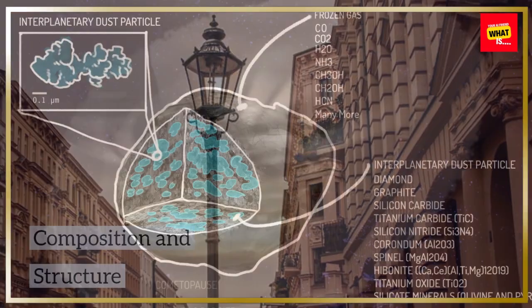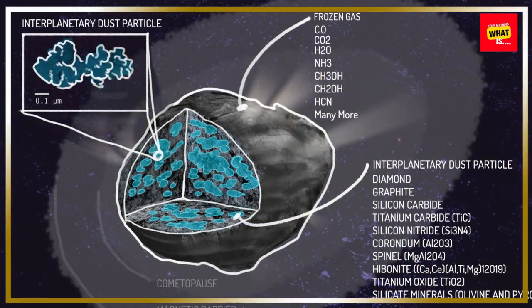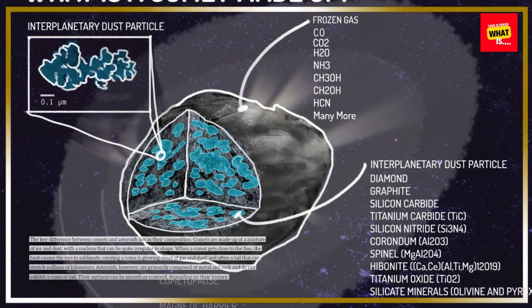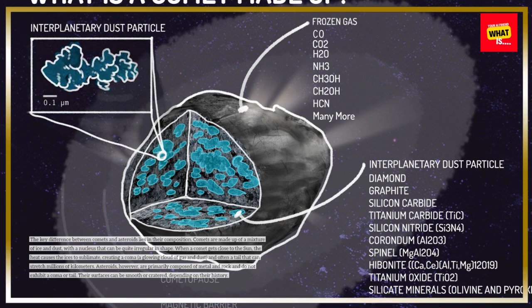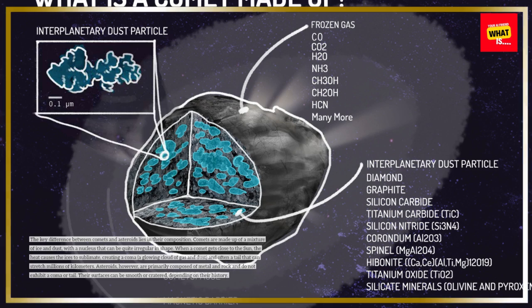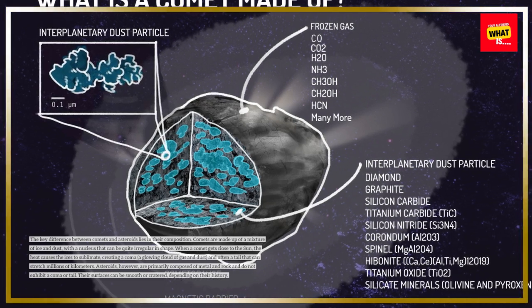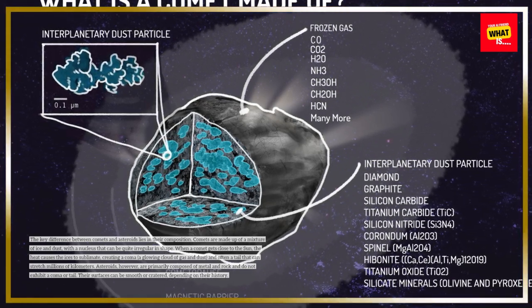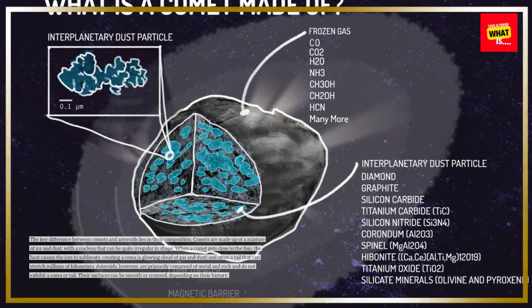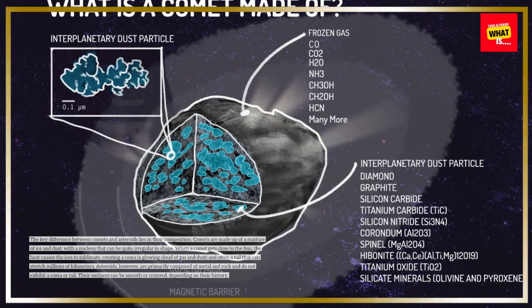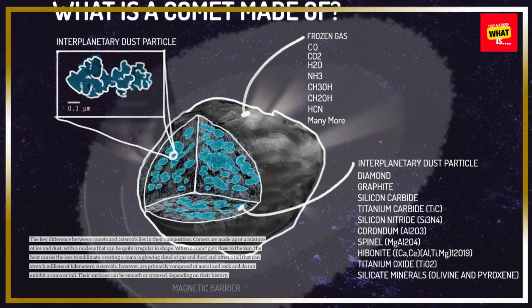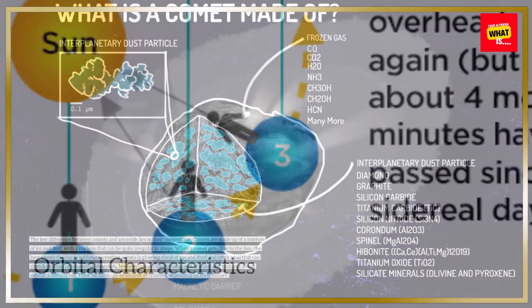Composition and structure. The key difference between comets and asteroids lies in their composition. Comets are made up of a mixture of ice and dust, with a nucleus that can be quite irregular in shape. When a comet gets close to the Sun, the heat causes the ices to sublimate, creating a coma, a glowing cloud of gas and dust, and often a tail that can stretch millions of kilometers. Asteroids, however, are primarily composed of metal and rock and do not exhibit a coma or tail. Their surfaces can be smooth or cratered, depending on their history.